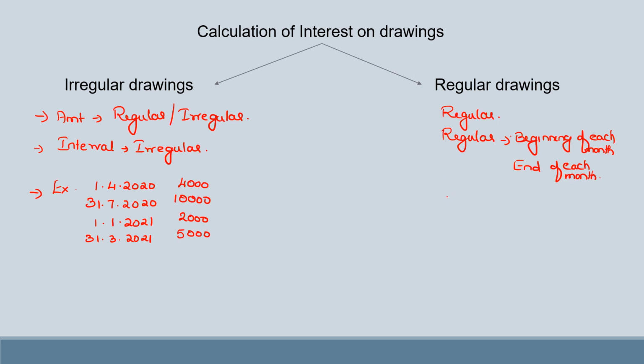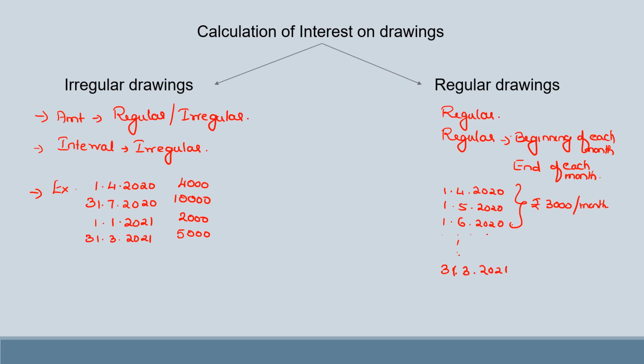Whereas an example for regular drawing could be like on 1st April 2020, then 1st May 2020, then on 1st June 2020, every month, say rupees 3,000 per month is withdrawn, like that every month till 31st March of 2021, every month 3,000 is withdrawn.